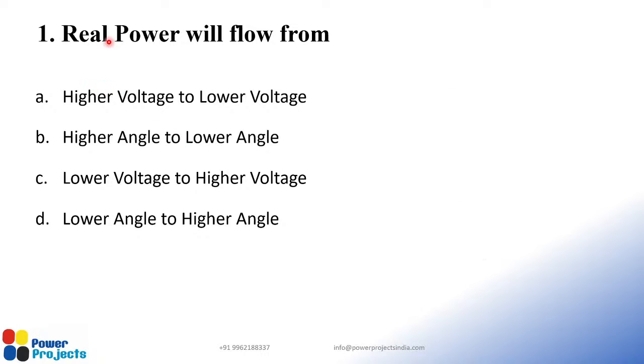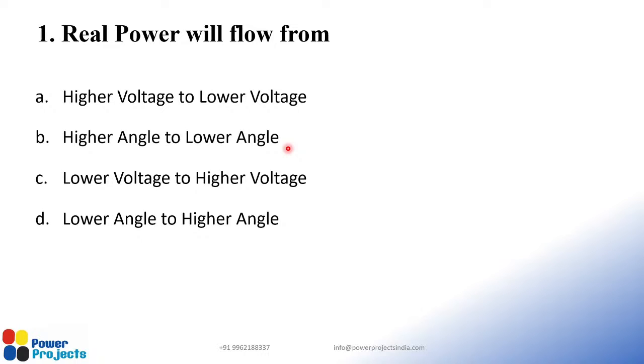So real power always flows from higher angle to lower angle, which can be related with the formula P equals EV by X into sine delta. If you're not aware of that, you can just Google it and you will find out. Or you can put up a small quick simulation and plot the results with the angle. Then you will easily see where the real power is flowing.